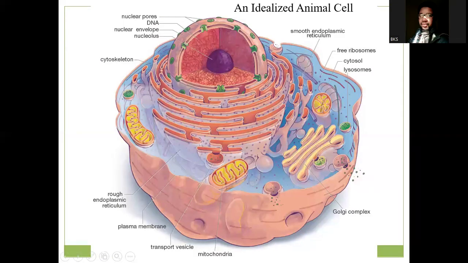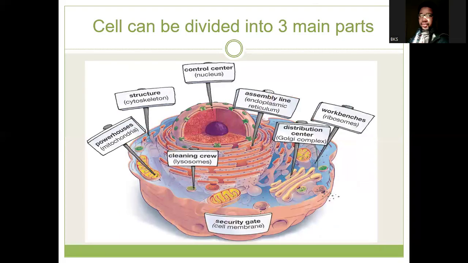So this is a typical animal cell, and we know an animal cell is made up of majorly three different parts.